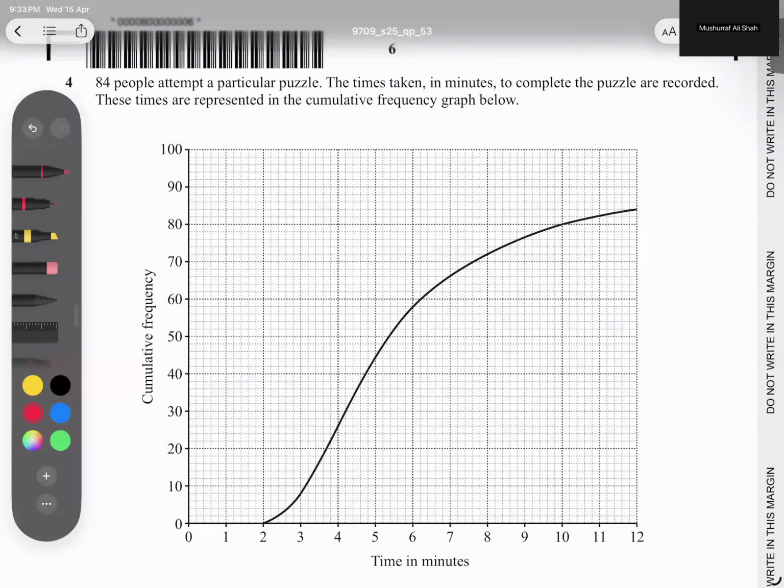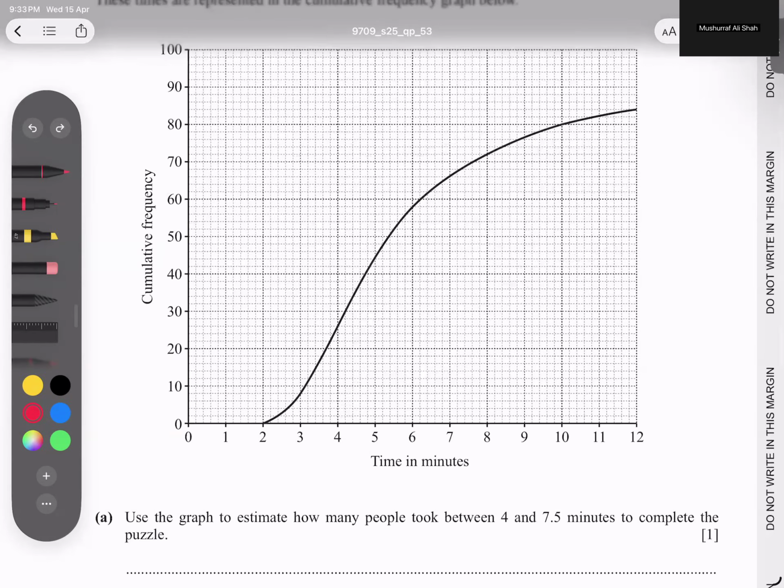Question number 4, students, we have 84 people attempting a particular puzzle, and the times taken in minutes to complete the puzzle are recorded. These times are represented in a cumulative frequency curve below. Okay, let's start. Here we have time, and here cumulative frequency. He's asking to use the graph to estimate how many people took between 4 and 7.5. So 4 is here and 7.5 is here.